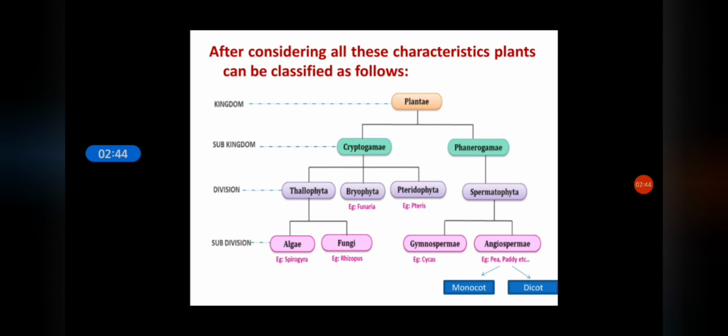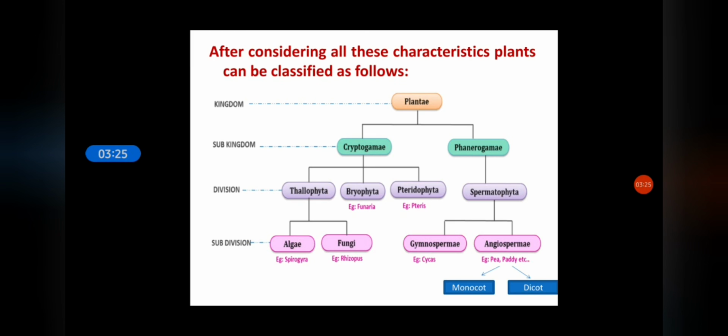Taking all these points into consideration, kingdom Plantae is broadly categorized into two categories: cryptogams and phanerogams. Cryptogams includes all the non-flowering plants and the phanerogams include all the flowering plants. Depending on different characteristics they show, cryptogams are divided into three divisions: Thallophyta, Bryophyta and Pteridophyta, while phanerogams are subdivided into gymnosperms and angiosperms, depending on whether seeds are enclosed inside the fruit or not.